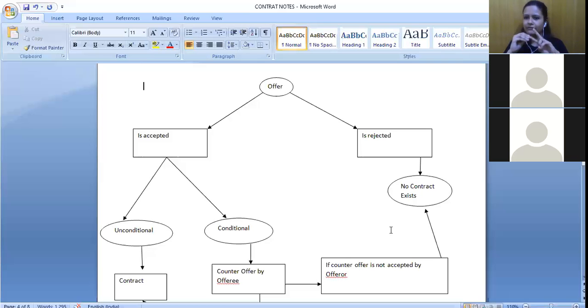That means whatever I'm saying, in whatever format, you are accepting it as it is, right? So whatever things I have mentioned, you are accepting totally. You are not putting any other condition or anything. In that case, what happens? It would lead to formation of a contract, right? I made an offer and you accepted that particular offer. So that becomes a contract.